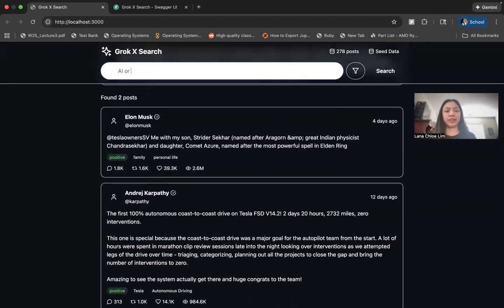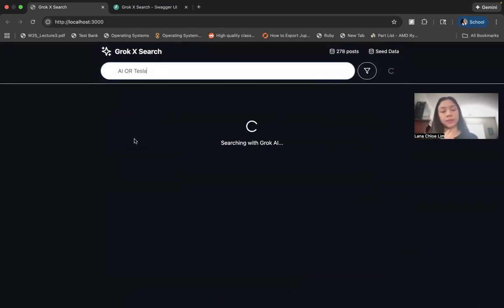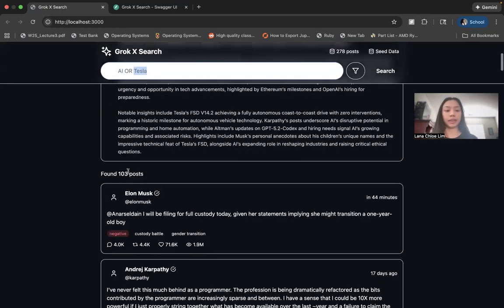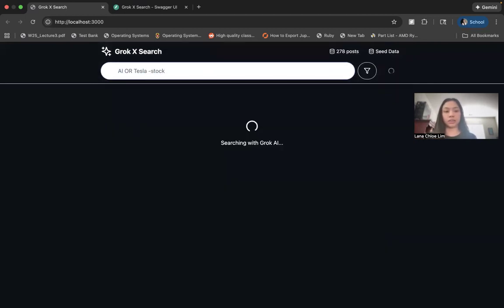So if we do AI or Tesla, I believe it'll return 58 posts because it combines all of the content related to AI and then Tesla into one query. Oh yeah, or 103 because it was originally 101 posts for AI. But you could also do maybe you want to exclude stock, or maybe just things related to stocks.